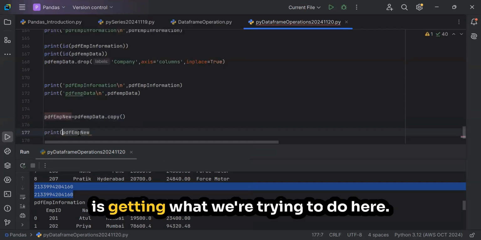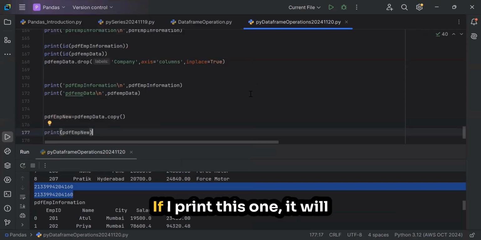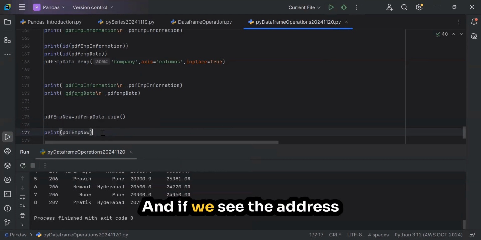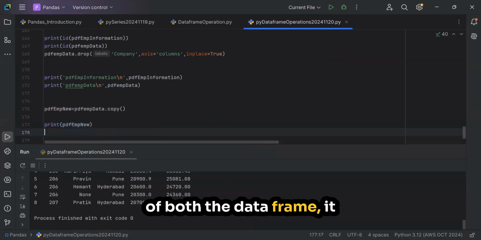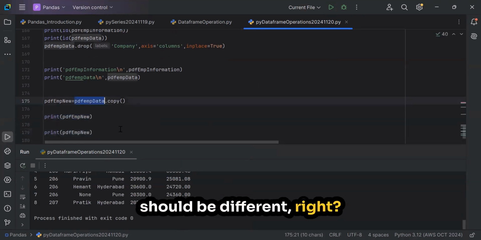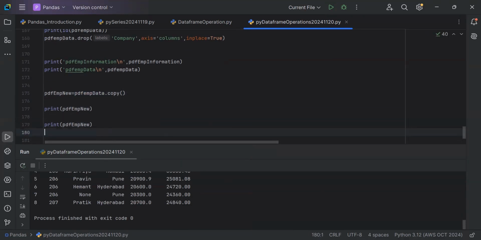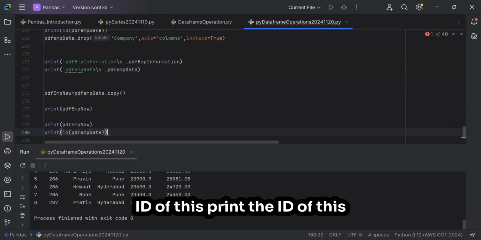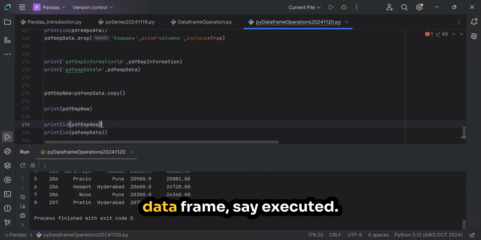I hope everyone is getting what we are trying to do here. If I print this one, it will create a new copy of it. And if we see the address of both the data frames, it should be different, right? Print the ID of this data frame.